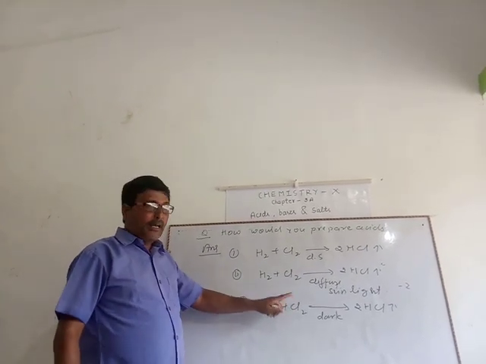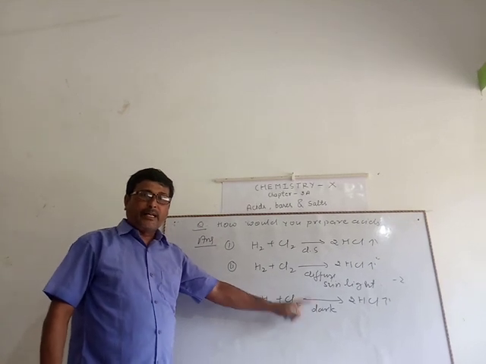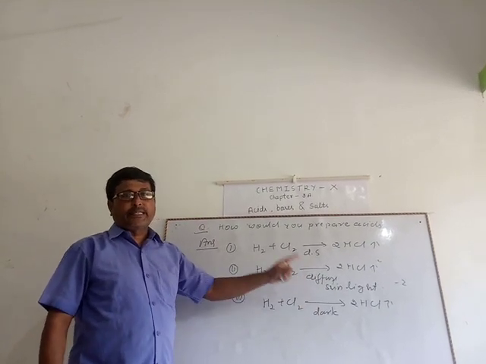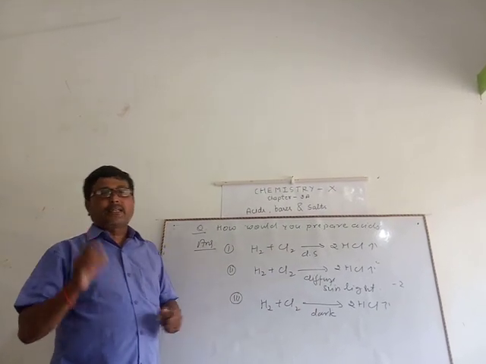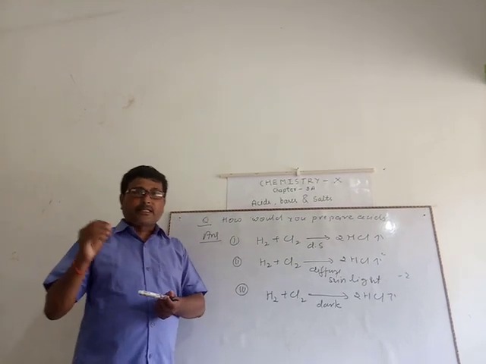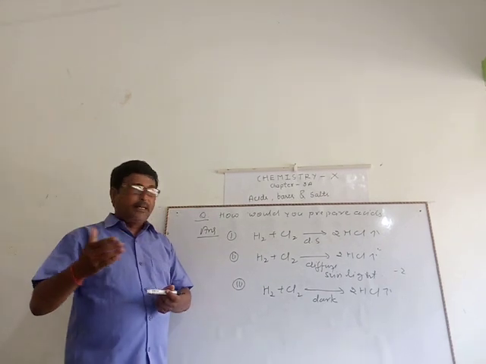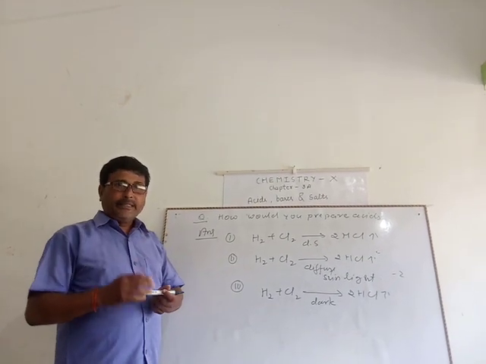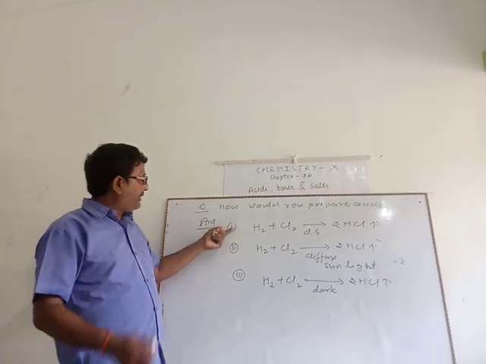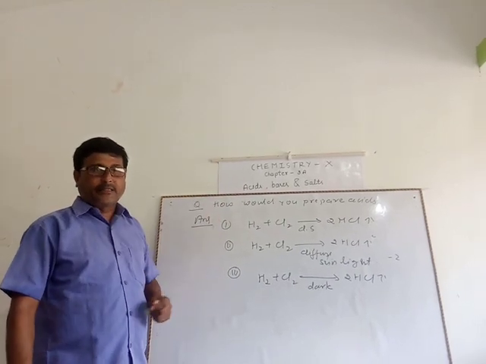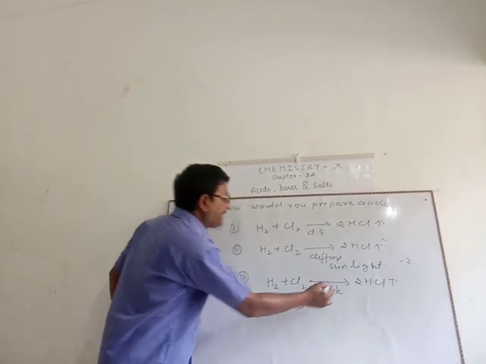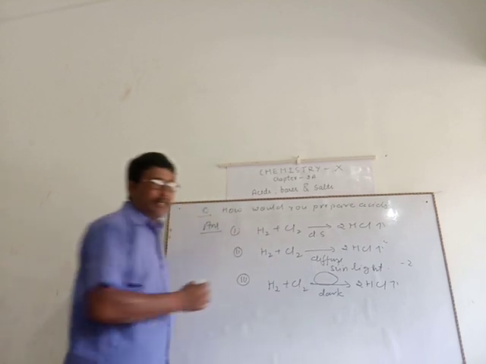This reaction is possible in dark when activated charcoal is used as a catalyst. In earlier class you have studied what activated charcoal is. Activated charcoal is prepared from wood charcoal in absence of air at a high temperature. So activated charcoal is used as a catalyst.